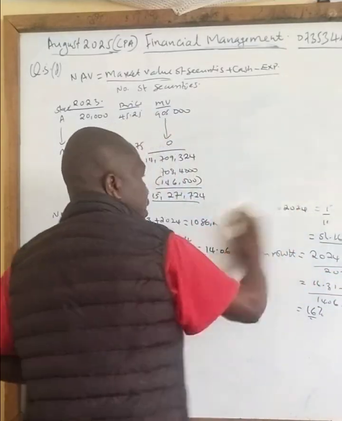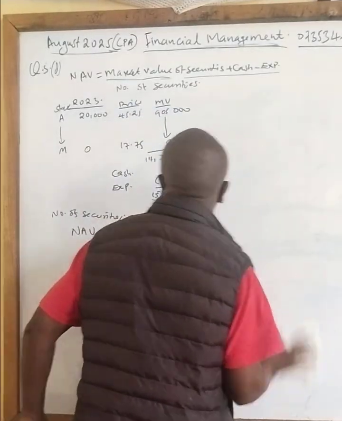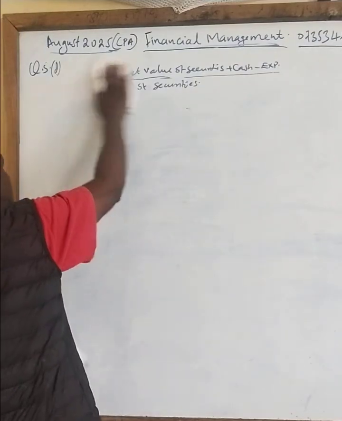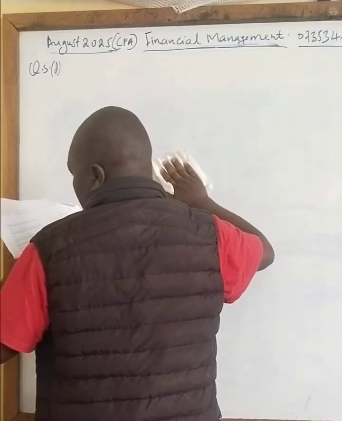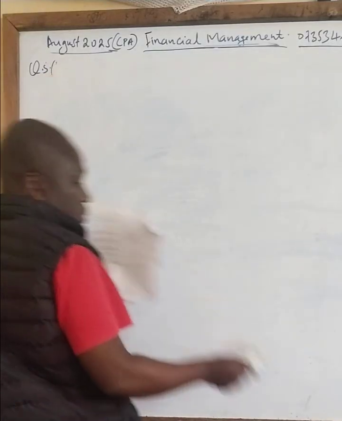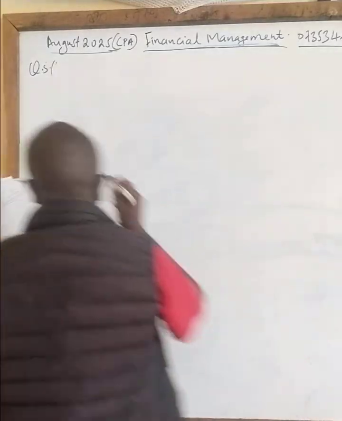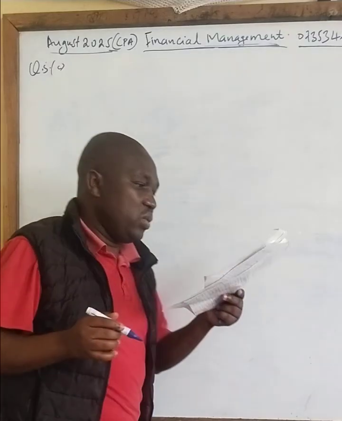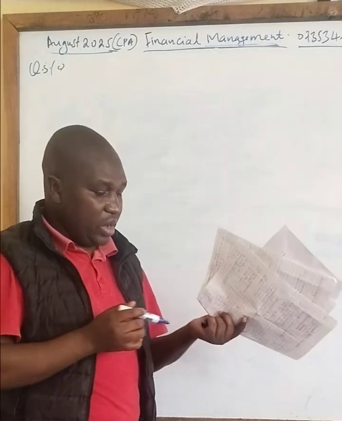Question 5D. We go to question 5C. Question 5C is about replacement of assets.